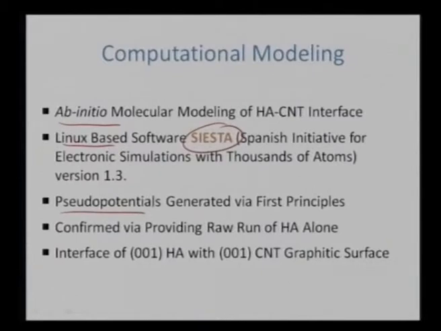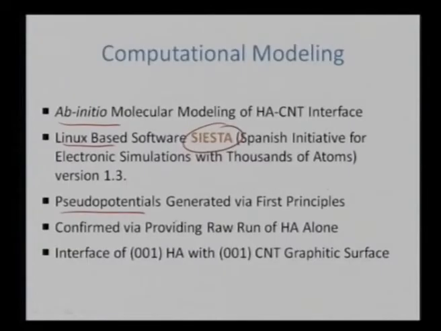In this particular case we assume the many electron problem as a single electron problem. So we are avoiding so many interactions of so many electrons, and we are replacing that by representing a complex atom with so many electrons by a single electron. Say for oxygen we have 8 electrons, so we assume that all 8 electrons are now being replaced by 1 electron which behaves similarly as an average of all 8 electrons would. So that is the reason we create some pseudo potentials by using those first principles.